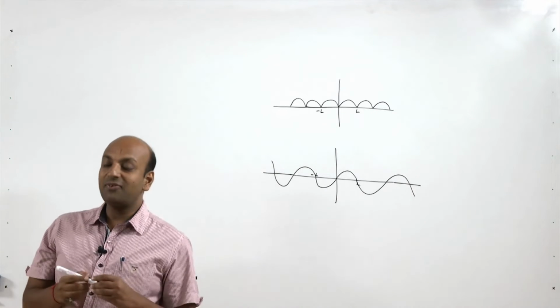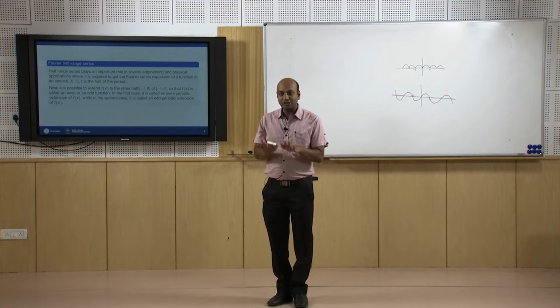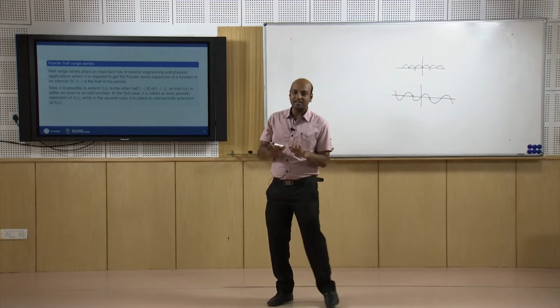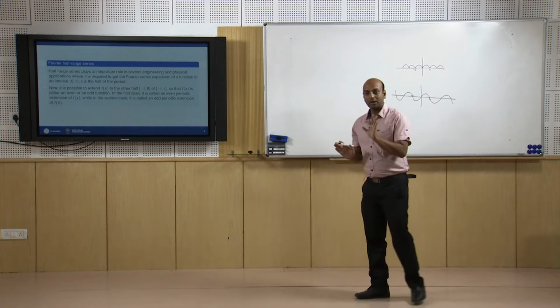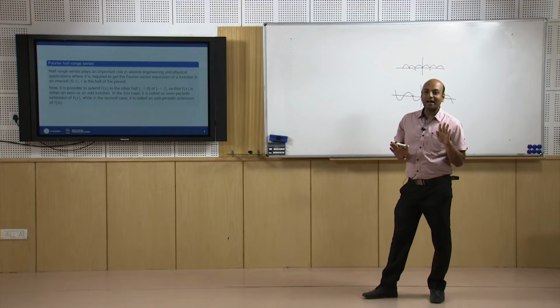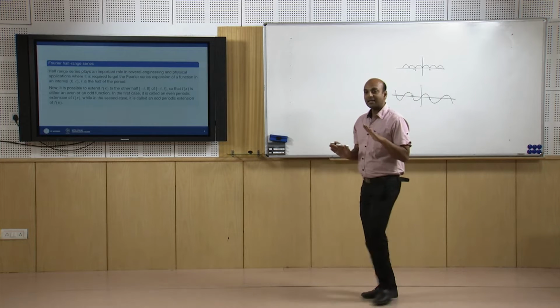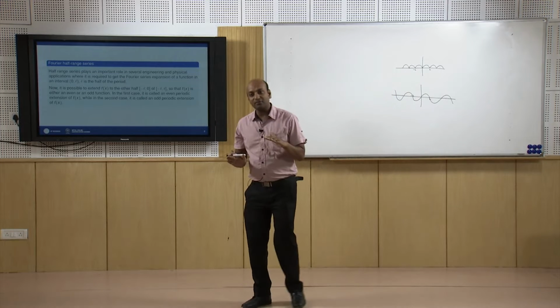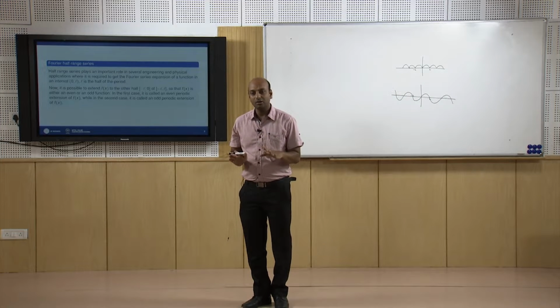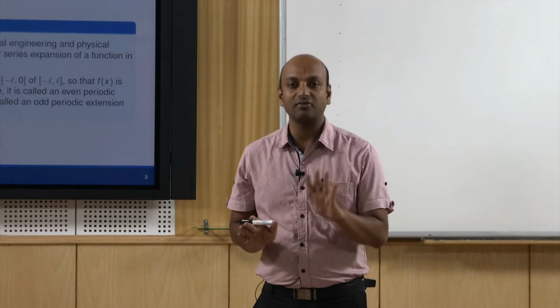Basically we need a Fourier series expansion of a function which is given in the half range from 0 to L. To find the Fourier series expansion of such a function, we can extend the function taking it either as an odd function or as an even function.